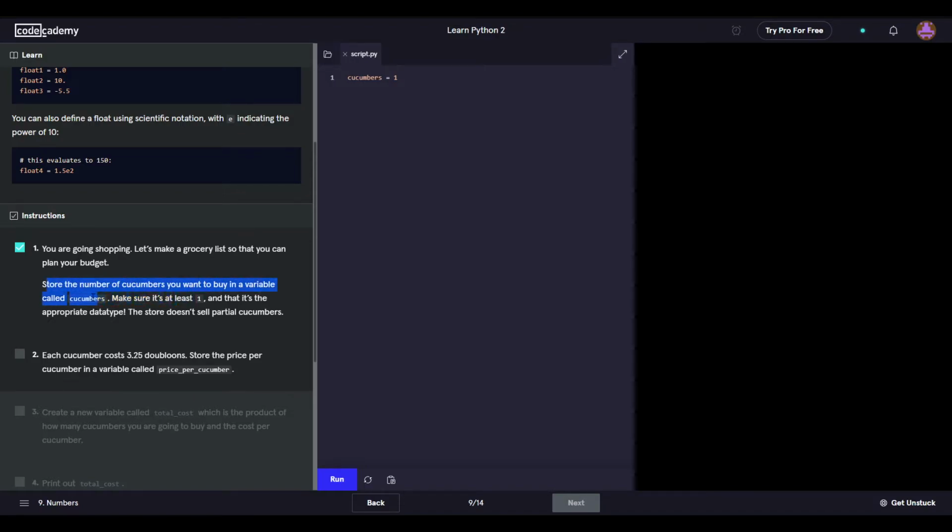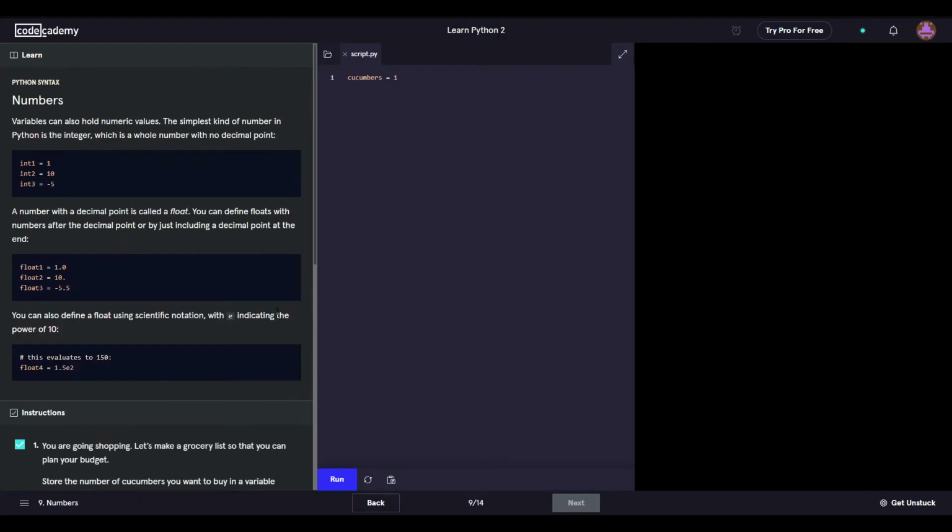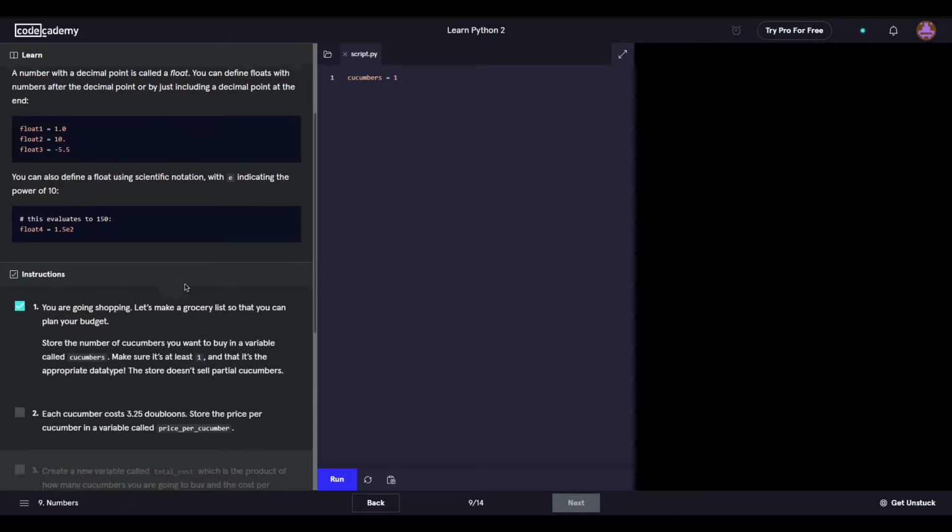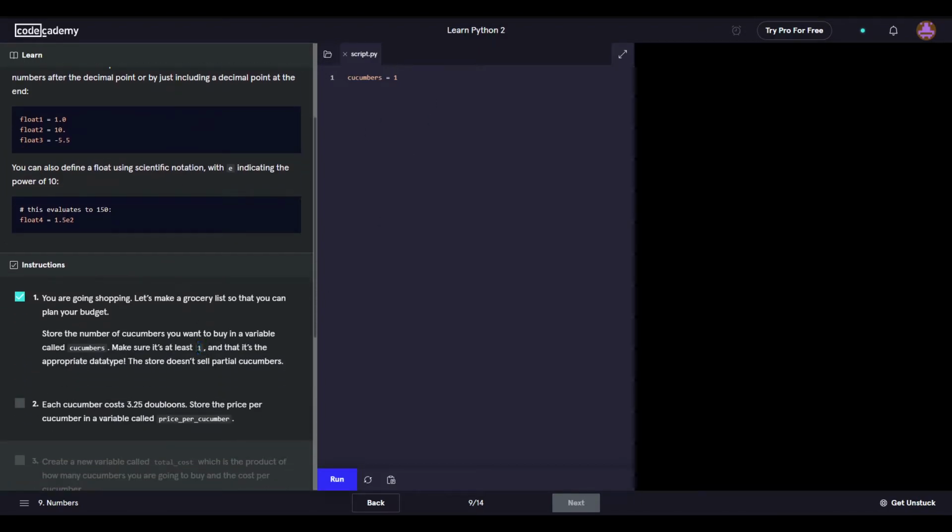Store the number of a variable called cucumbers. Make sure it's at least one, and then it's the appropriate data type. Store doesn't sell partial. What's a partial cucumber? Oh, I see. At least one. If we were to do like 0.5, I assume it would scream at us. I mean, it's not going to scream at us anymore because it's checking the next thing.